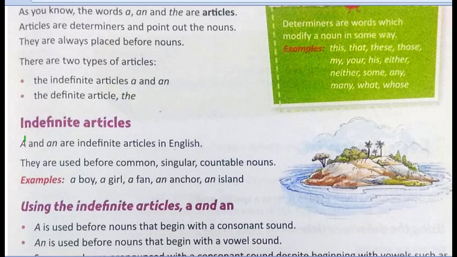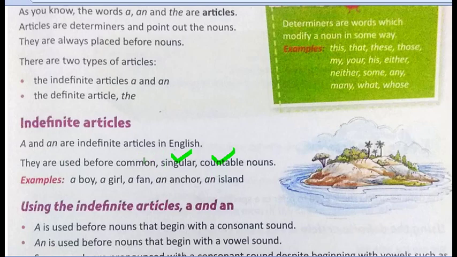So a and an are the indefinite articles in English. These two are considered as indefinite articles. Now where can we use an indefinite article? To use an indefinite article, the noun should be a common noun, it should be a singular noun, and it should be a countable noun.